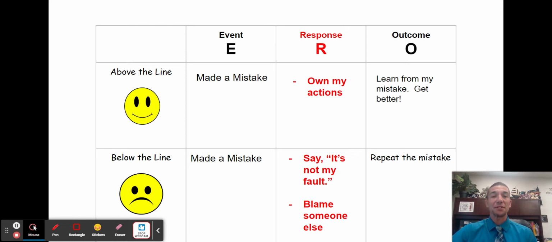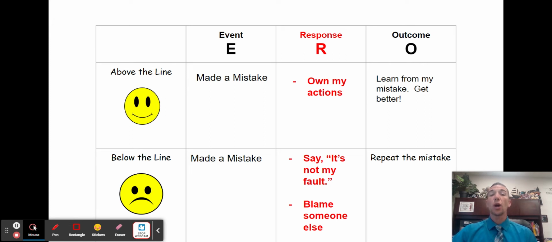Each one of us is going to make mistakes every day, and that's okay. Mistakes happen. Okay, that's part of trying hard at something. You're going to make mistakes. But now, when you make a mistake, no matter what it may be, you have to try and figure out what outcome you want from that mistake, and then we get busy responding to it. So if our event is that we made a mistake, we're going to go over here to our outcome and figure out, well, what do we want when we make a mistake?